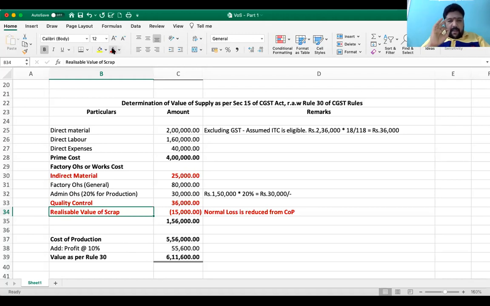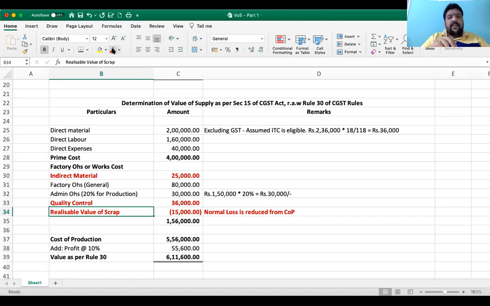Let me repeat it. I'm reducing it from the factory overheads on an assumption made as per costing itself, that it is a general scrap. It's not a specific material scrap. No, no, sir, this is a specific material scrap. Then my material value itself will get reduced. My material value will not be 2 lakhs. My material value will be 2 lakhs minus this realizable value.